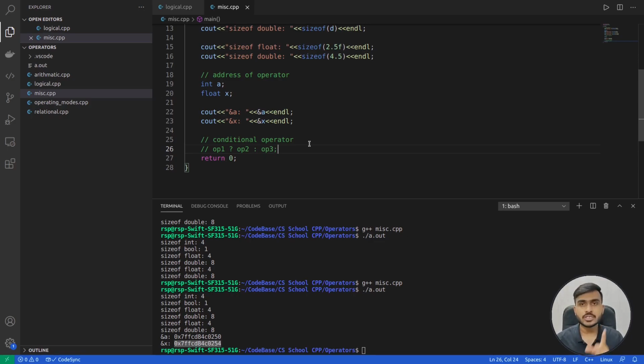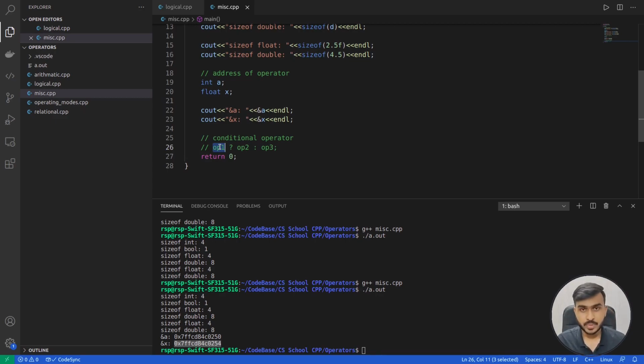You will have to write first operand 1, then question mark, then operand 2, and then colon, and then operand 3. Now what is the exact meaning of operand 1 question mark, operand 2, colon, operand 3? It's very simple, very straightforward. Just focus very carefully and see how this conditional operator is going to work. As its name suggests, it is conditional operator, so there is this conditional word. So what is this conditional? We have operand 1 over here. Now operand 1 is typically going to be some condition.